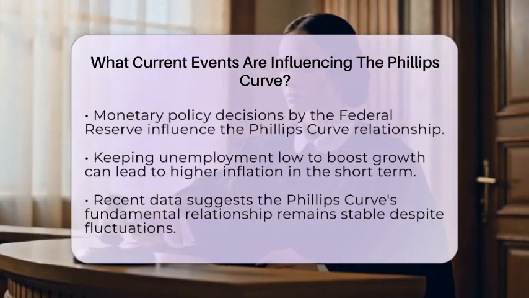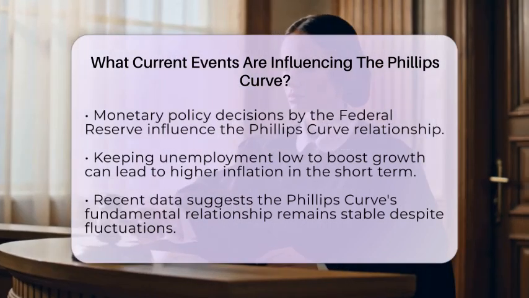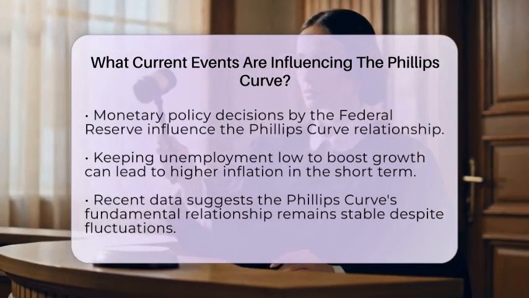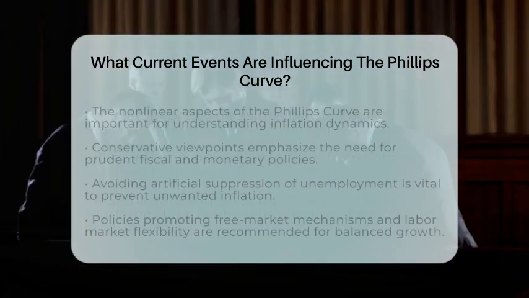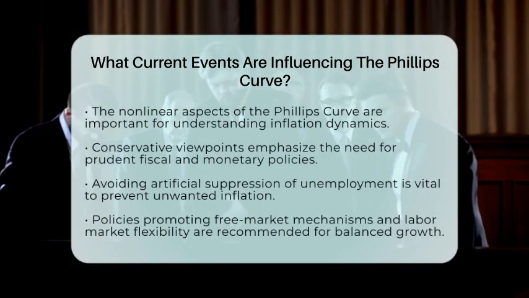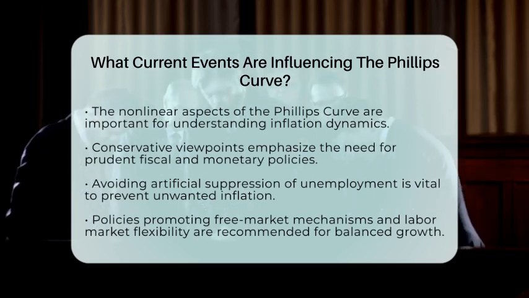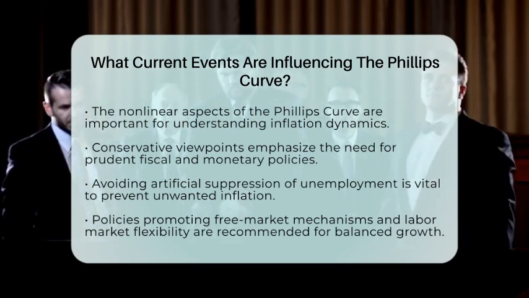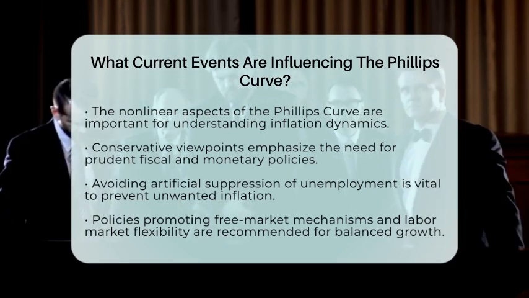From a conservative viewpoint, these developments highlight the importance of prudent fiscal and monetary policies. Avoiding the artificial suppression of unemployment below sustainable levels is vital. Doing so risks triggering unwanted inflation. The evidence of a nonlinear Phillips curve suggests caution against prolonged stimulus or policies aimed at running the economy hot.